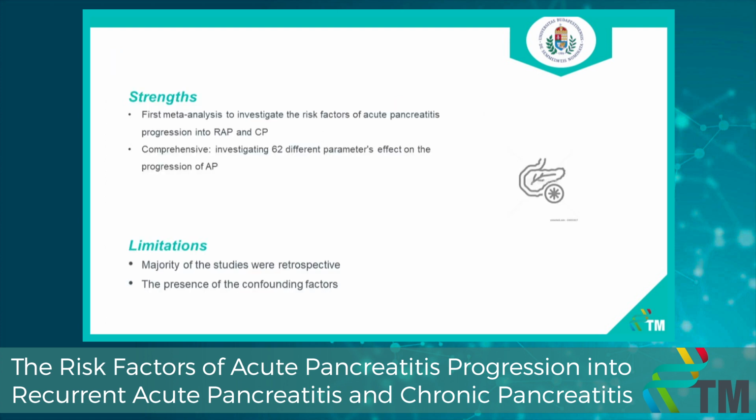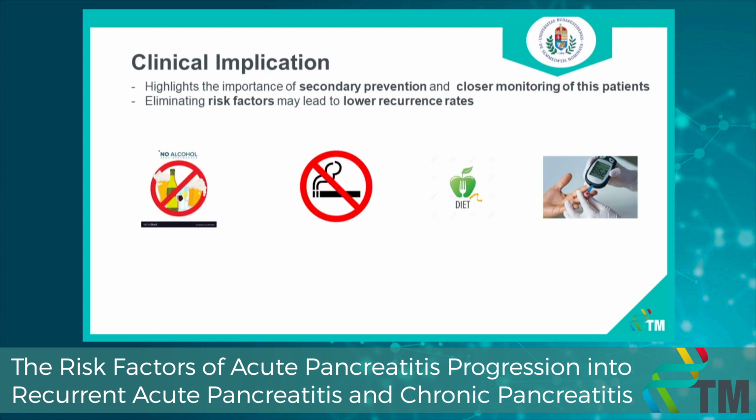The strength of our study is that this is the first meta-analysis investigating the risk factors of acute pancreatitis progression, and its comprehensiveness: it covers a wide range of factors, examining 62 different parameters affecting the progression of acute pancreatitis. The limitation is that the majority of the studies were retrospective cohorts, and the presence of confounding factors.